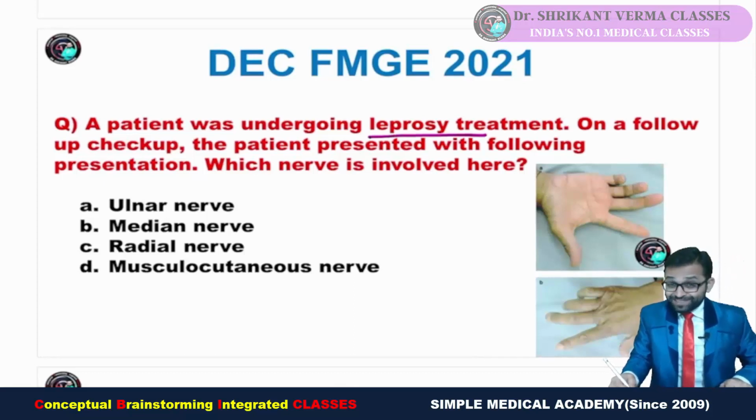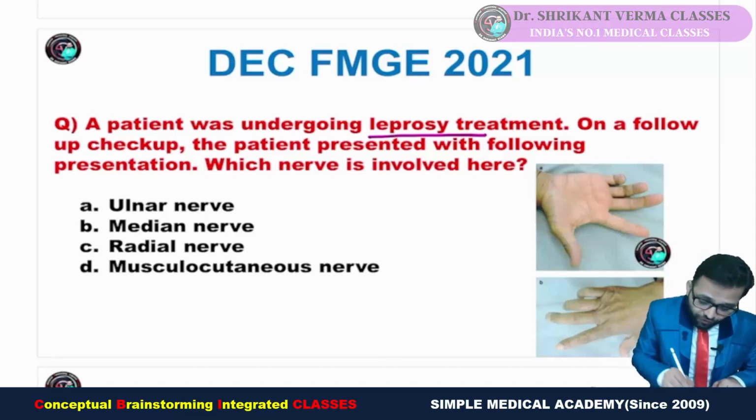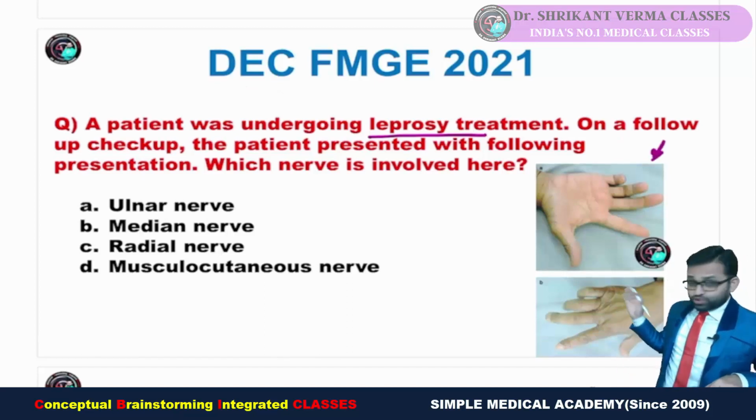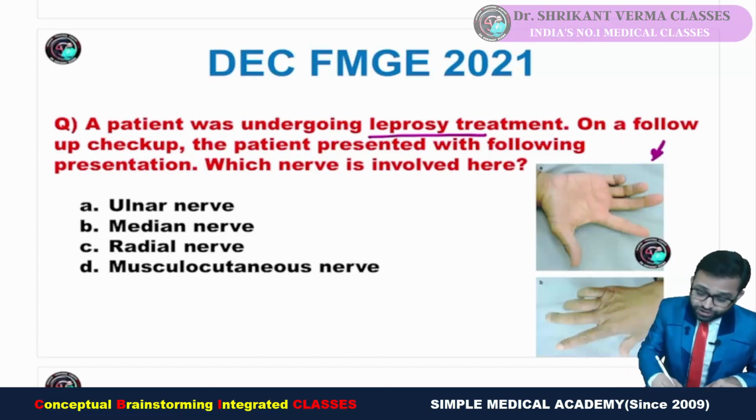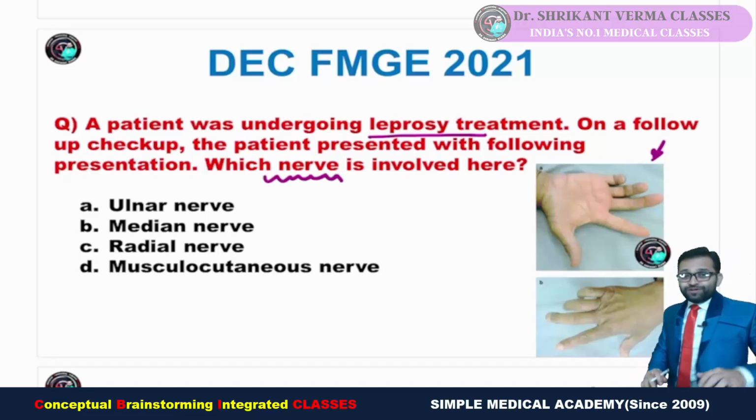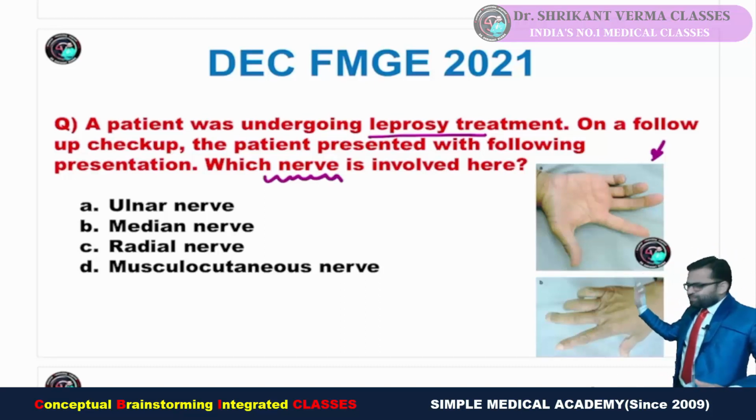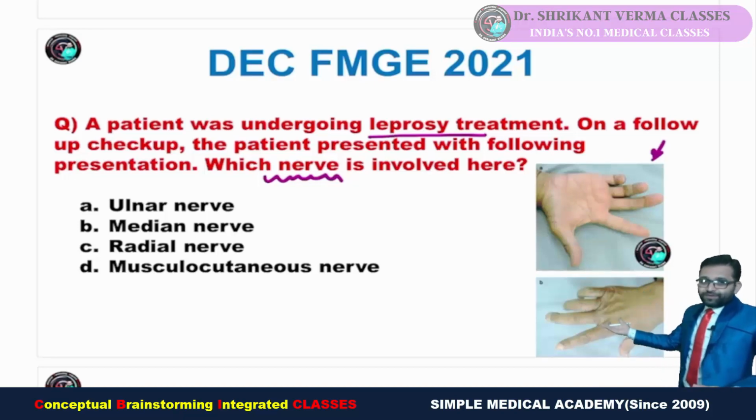It is asking about the disease, for medicine, also skin, also pathology and microbiology. Next, on a follow-up checkup, the patient presented with the following presentation. So here is an image-based question pattern. Now the question: which nerve is involved? So they are integrating micro, patho and community medicine with the nerve, meaning anatomy.